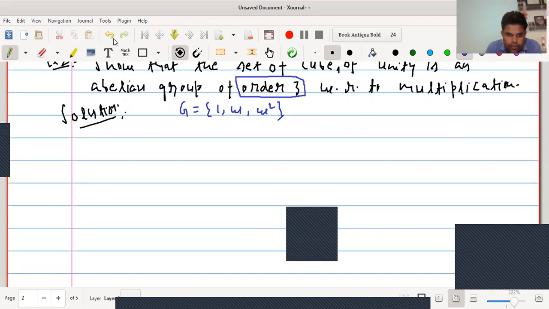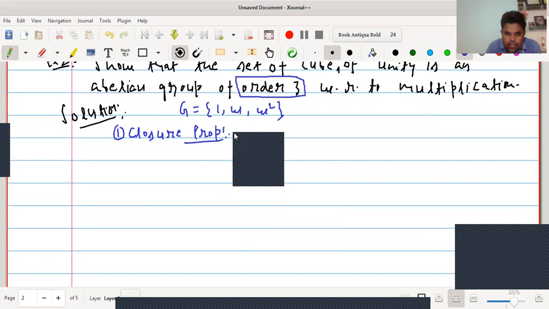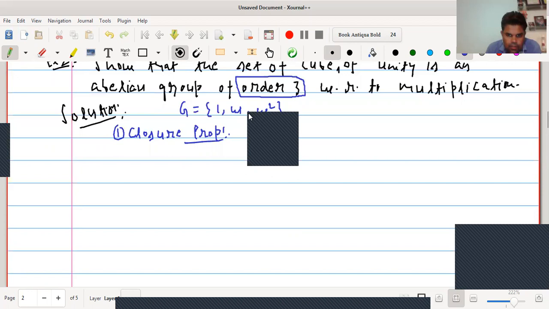First property is closure property. It is obvious if we take any 2 elements of this set G, suppose I take 1, omega belongs to G, then 1 dot omega equals to omega also belongs to G. In general, we can say that if a, b belongs to G, then a dot b belongs to G. This is true for all the elements of this particular set.